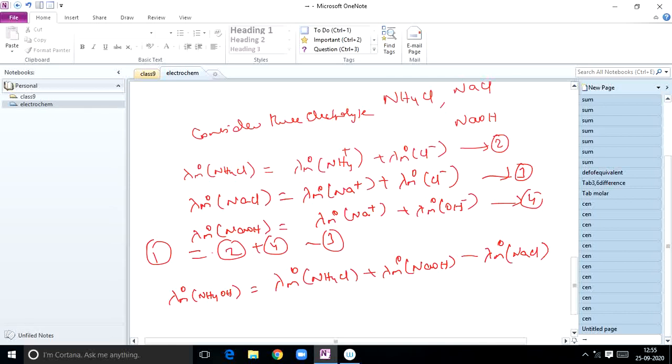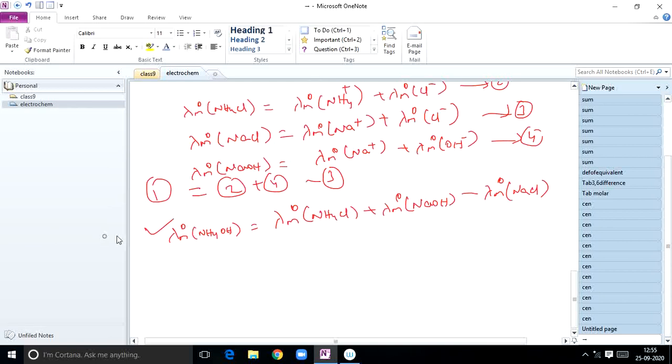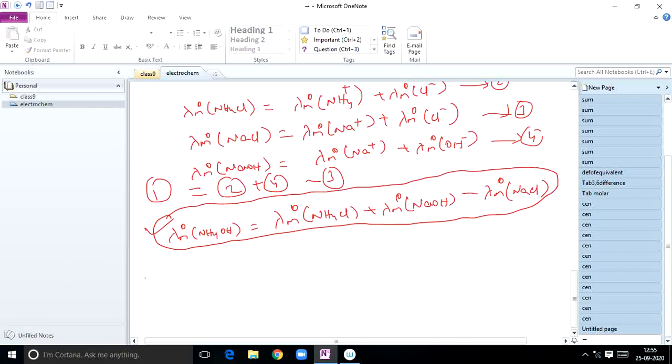So this is also an important formula, students. Lambda m naught of NH4OH is equal to what? This they will directly ask in bits, very important for NEET. They will give the values and you have to substitute directly in this expression, so you have to frame the expression. If you practice, you can remember it: lambda m naught of NH4OH is equal to lambda m naught of NH4Cl plus lambda m naught of NaOH minus lambda m naught of NaCl. This is important for objective numericals; instead of solving, which takes more time, you can do it directly.